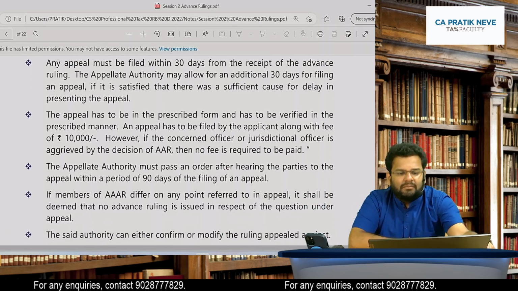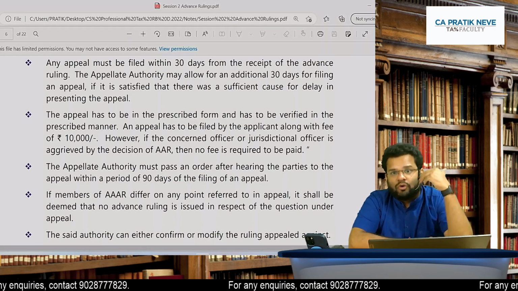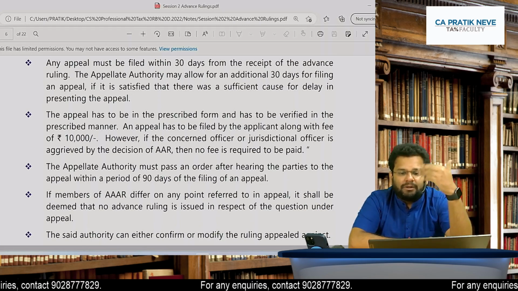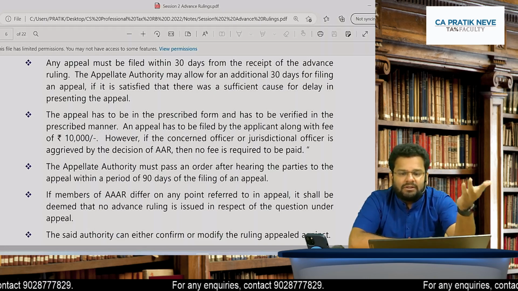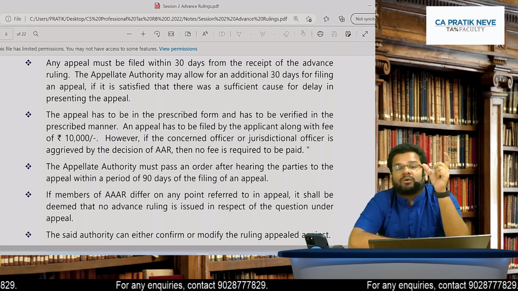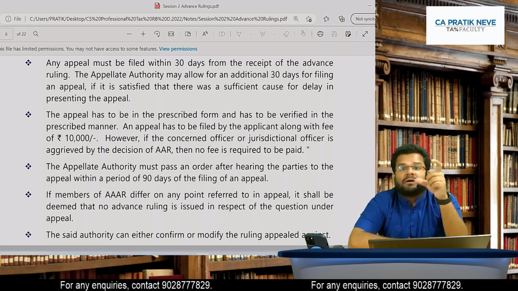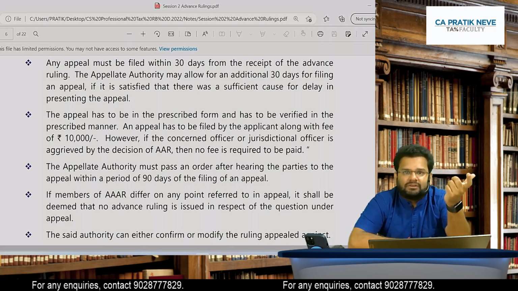Any appeal must be filed within 30 days from receipt of the advance ruling. So, of course, after the advance ruling, the appeal will be filed within 30 days. For giving the original advance ruling, what was the time limit? 90 days from the date of receipt of application.